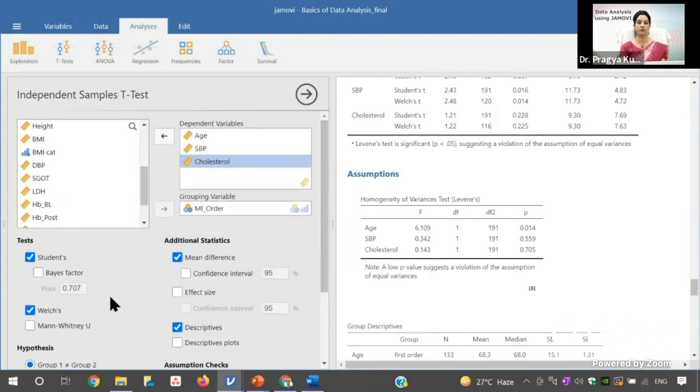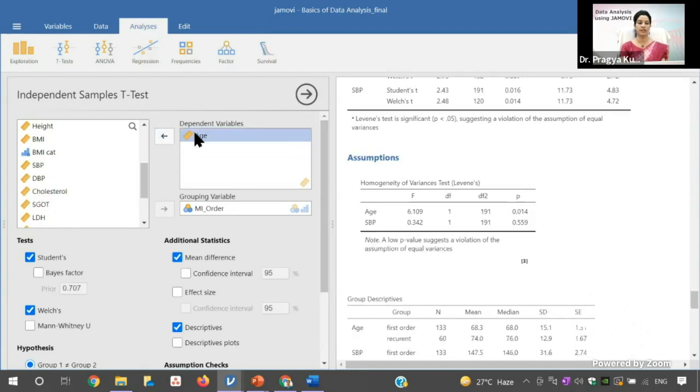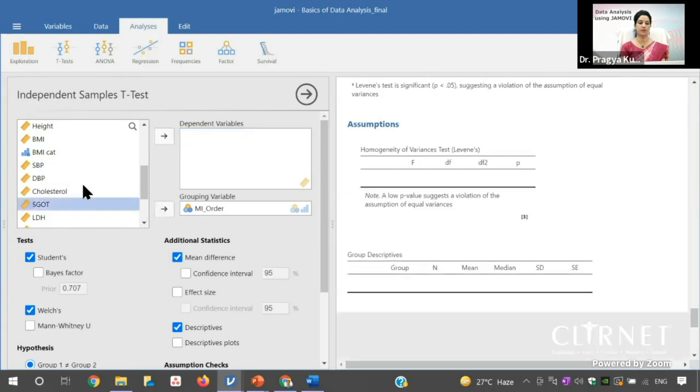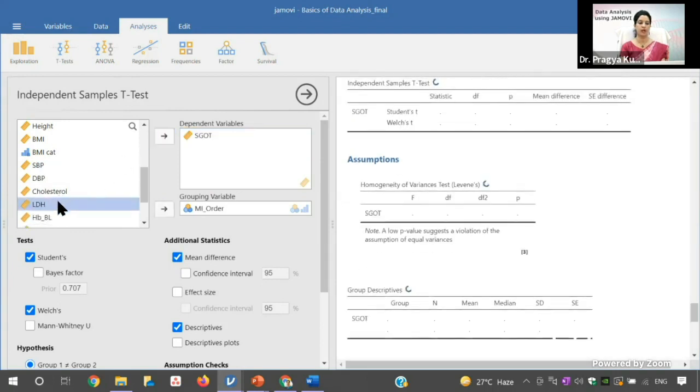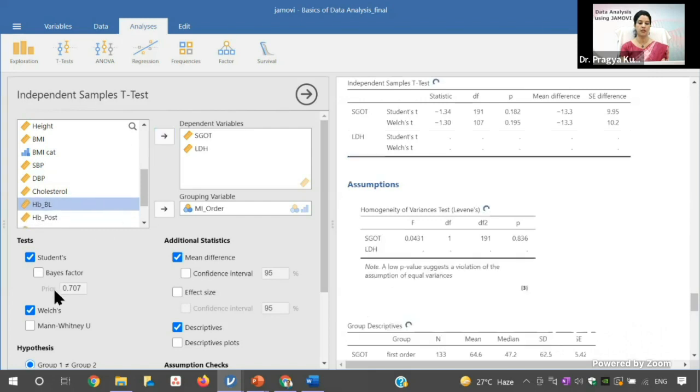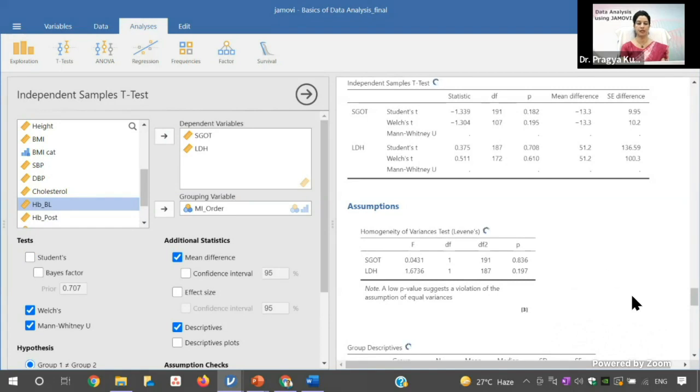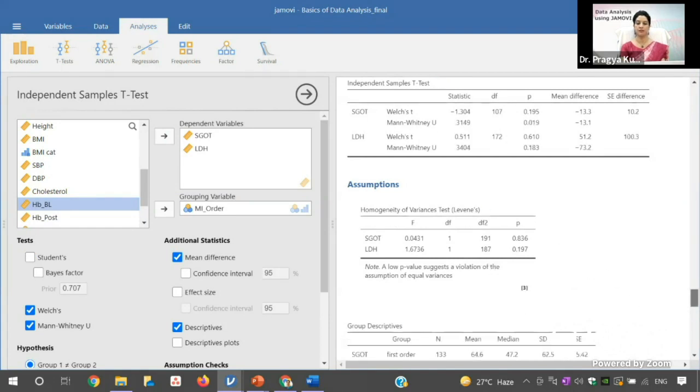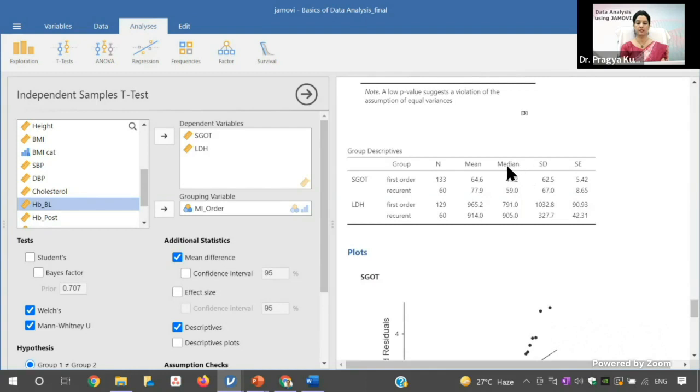And Mann-Whitney U also, like in this case, if I want to test the LDH and SGOT, because those two variables are not normally distributed, I will shift LDH and SGOT here, and then you can click this Mann-Whitney. And again, you can see the values. So they will report the median. But for the interquartile range, in this descriptive they don't report it. For that, you need to go again to the exploration and use this option of descriptive to get their interquartile range.